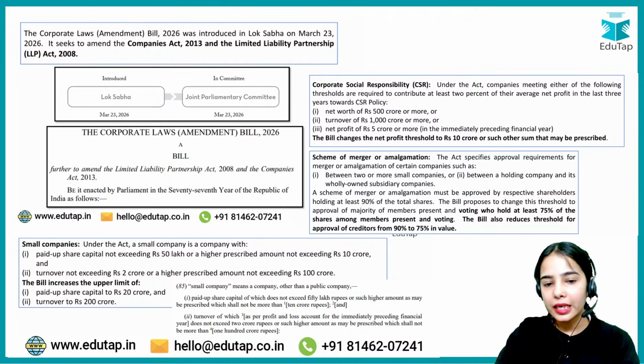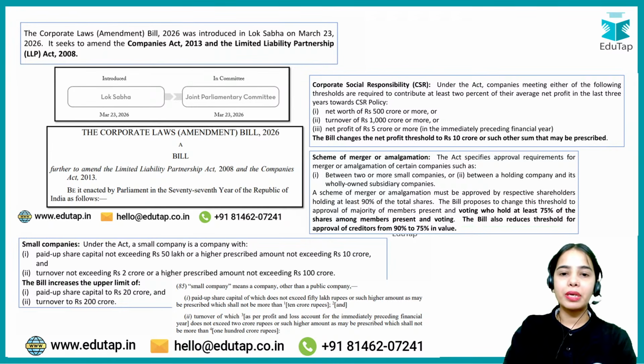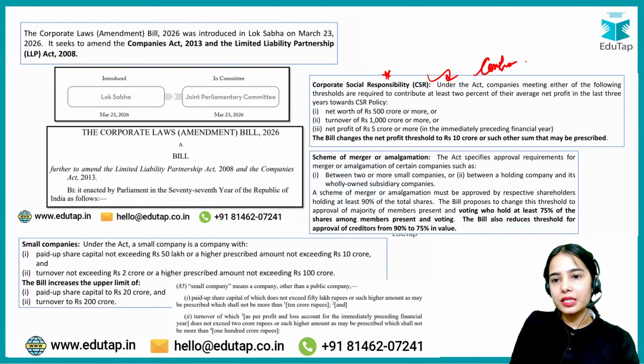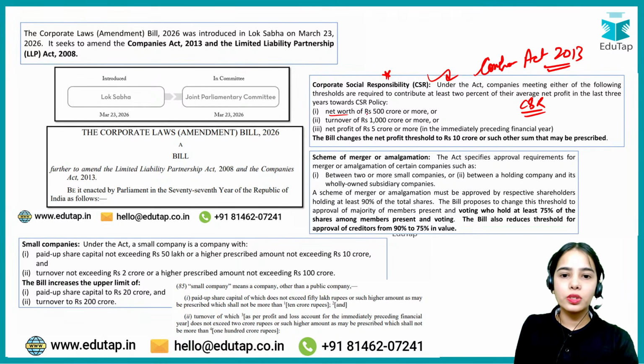Now, I have taken a detailed session on the Corporate Law Amendment Bill 2026. I'm not going to discuss it completely again. Basically, for corporate social responsibility under the Companies Act of 2013, the norms have to be met if the net worth is rupees 500 crore or more, or turnover is rupees 1000 crore or more, or net profit of rupees 5 crore or more, okay, but the bill changes the net profit threshold to rupees 10 crore or such other amount, okay.